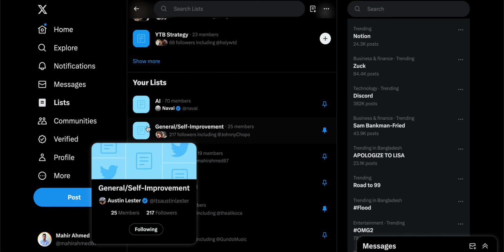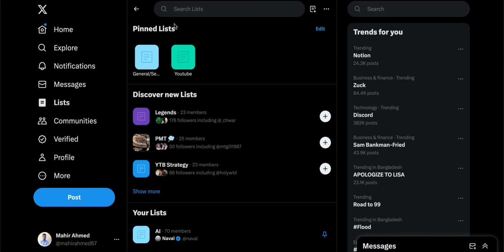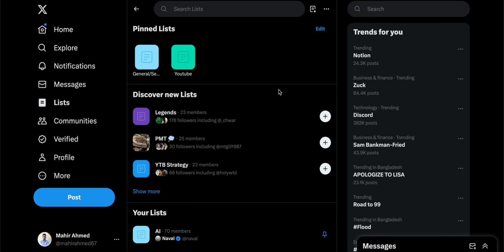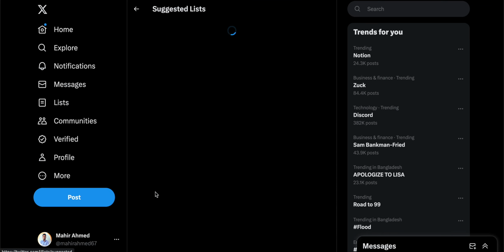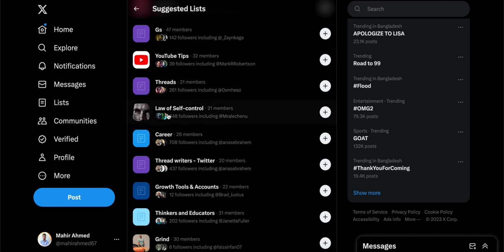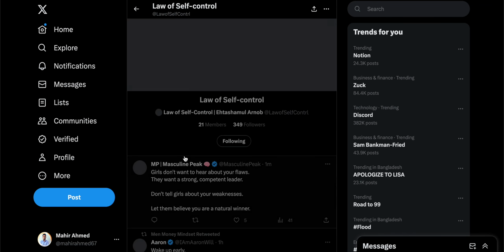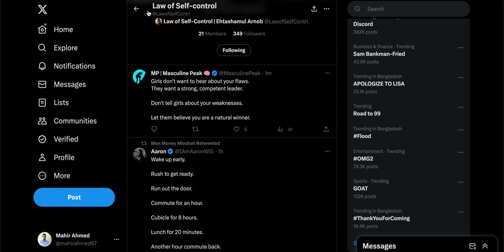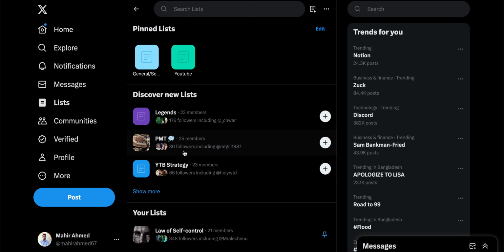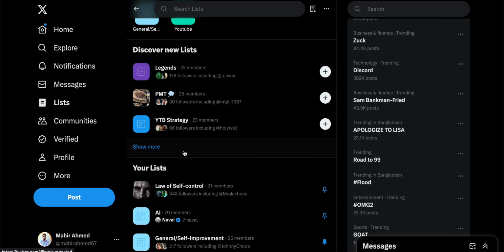You can create a list on your own, or you can join a list that other people created. You don't need permission from anyone to join the list. For example, here are a bunch of lists. So for example, law of self-control, there are 350 people on this list. If I just click here, I'll join the list, and when I go into it, I'll only see posts that are related to self-control. So you don't need to add tweets or threads specifically to the list. They will be automatically added to the list.